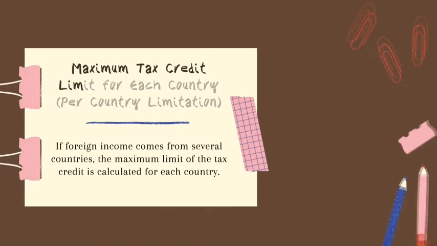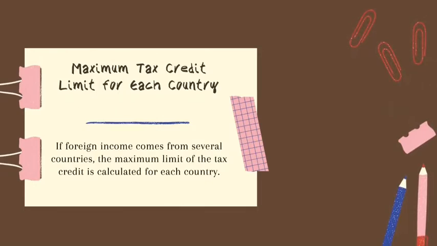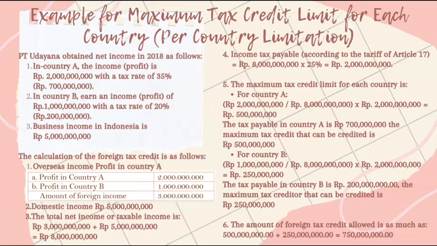If foreign income comes from several countries, the maximum limit of the tax credit is calculated for each country. Example for maximum tax credit limit for each country, or per country limitation. PT Udayana obtained net income in 2019 as follows.